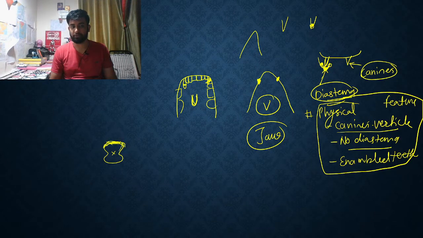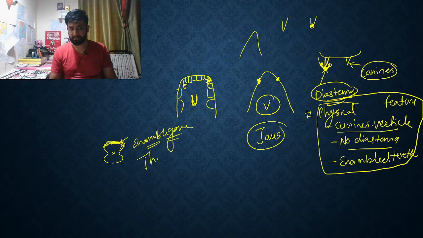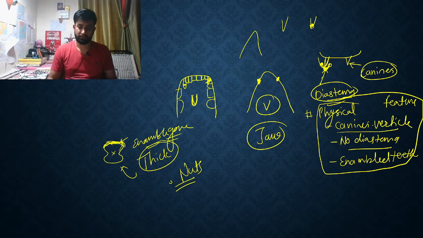But if we are having hard foods, for example nuts, we will lose this upper portion. We call it the enamel. So this enamel is gone. This is very thick basically, and the reason for that is they used to eat heavy fruits like nuts. This is something that they were basically eating.